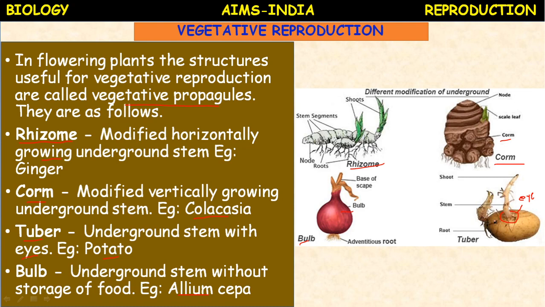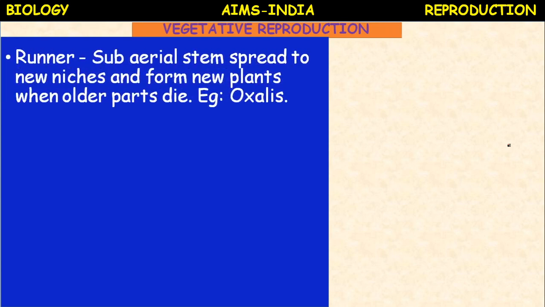Further we will discuss different modifications of underground stem which help in the propagation of plants. Rhizome, corm, bulb, tuber. Tuber, here potato is given, bulb, onion bulb is given, rhizome, ginger is given. The next, corm, colocasia. Those names, examples and the method of propagation are very important, you need to remember. Next, methods of vegetative propagation.